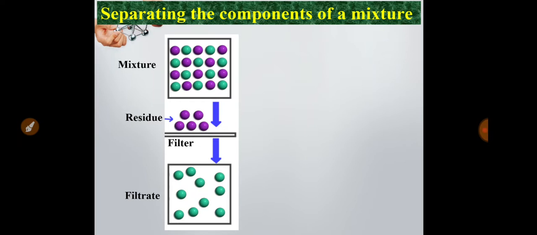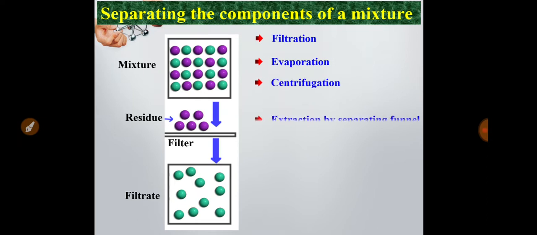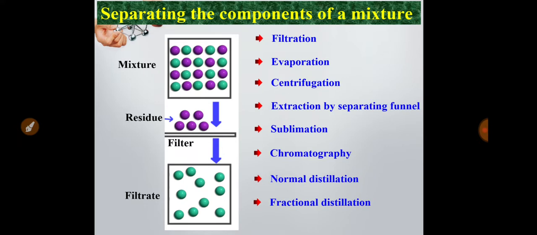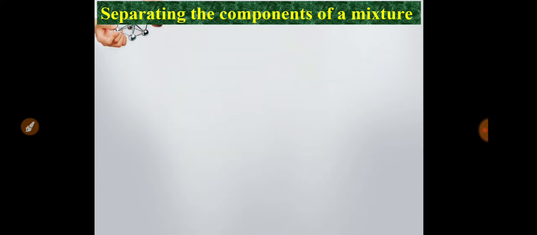Like this, there are different methods to separate the components of a mixture. The first method is filtration, another one is evaporation, third is centrifugation, then extraction by separating funnel, sublimation, chromatography, normal distillation, fractional distillation, and crystallization. These are the methods of separating components. I will discuss them one by one.